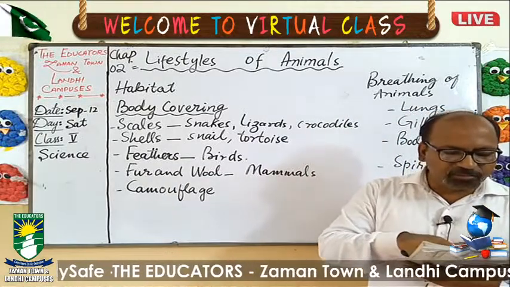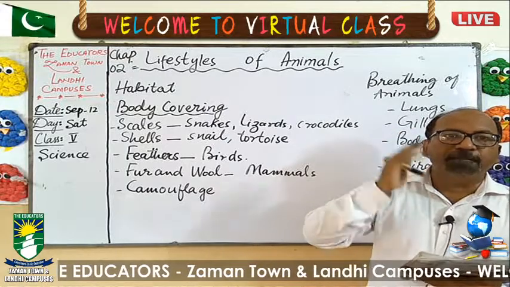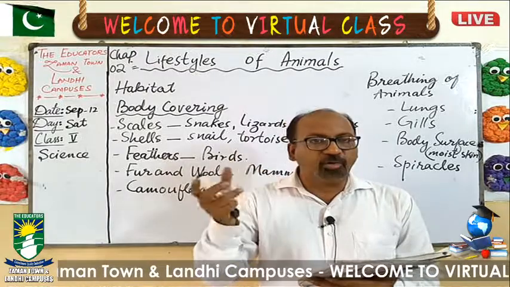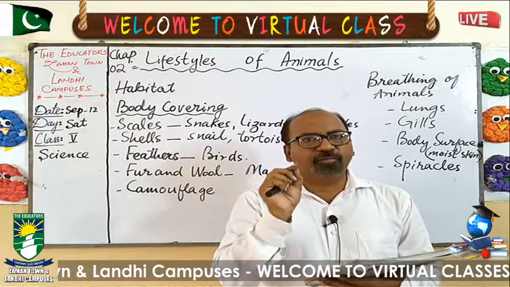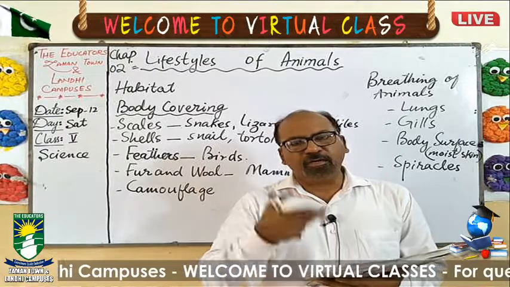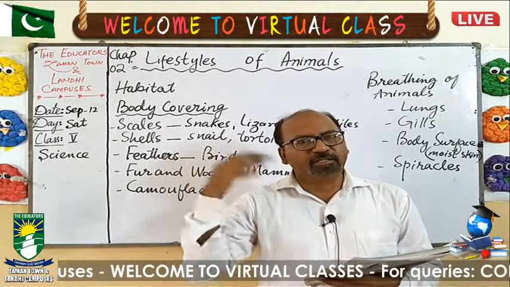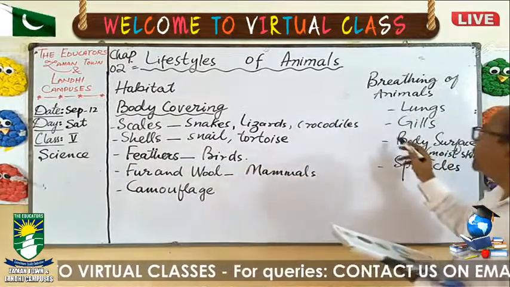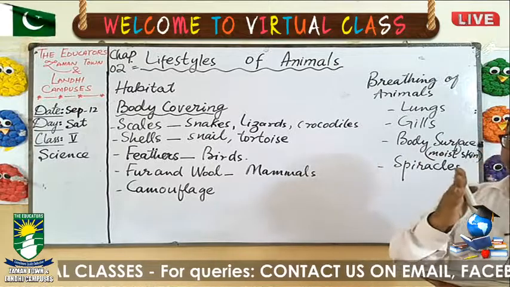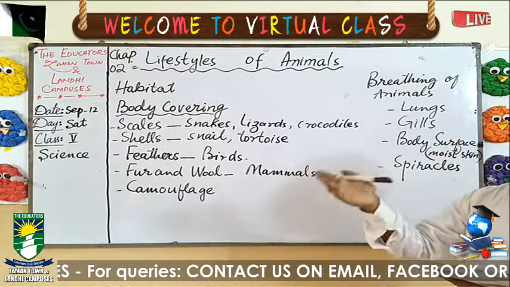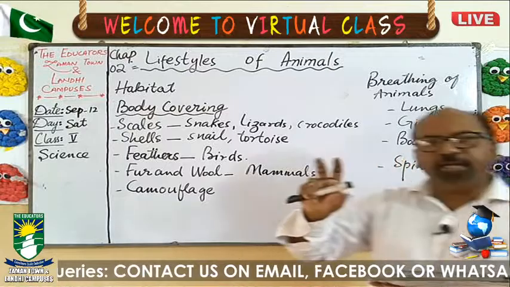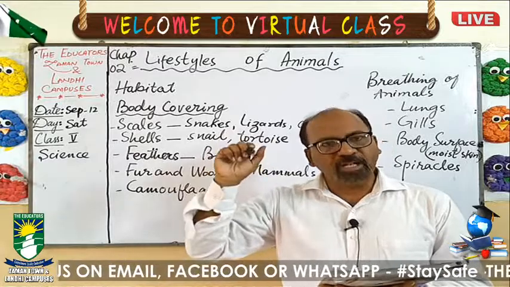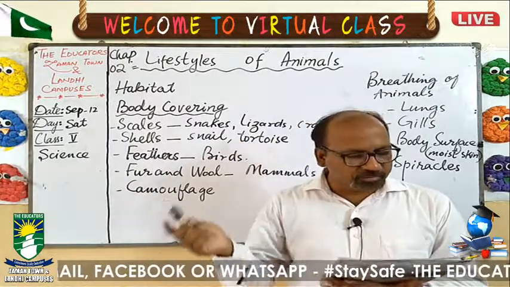A tadpole breathes through gills. Gills are present in the body of a frog when they are tadpoles. Tadpole means a very small frog when they are hatched out from the eggs of the frog. So it means that a frog has all three organs. They have gills when they are tadpoles. When they are on land, they breathe through lungs, and when they are in water, they breathe through skin.